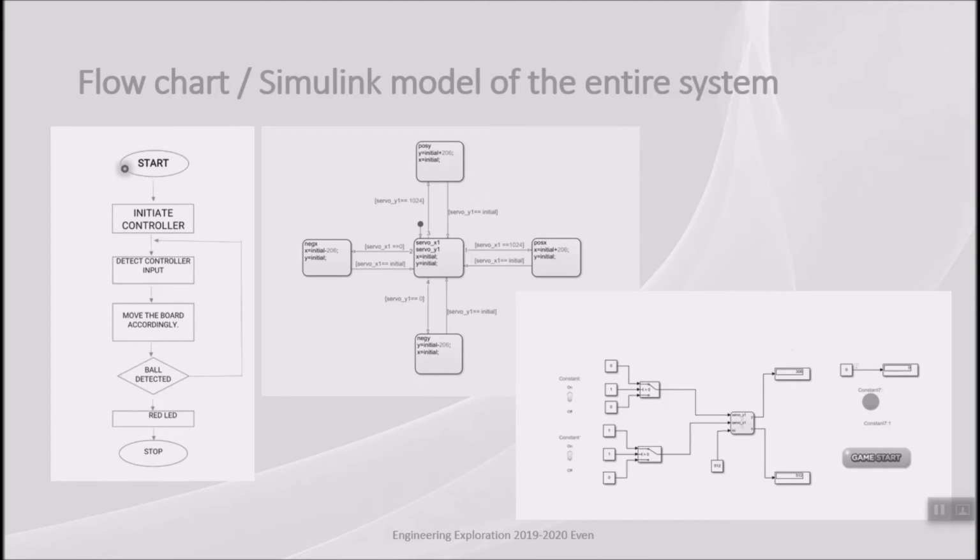First, for the start process, the controller is initiated. Then the controller input is detected, which in turn moves the board accordingly. If the ball is detected, then the red LED light glows and the process comes to an end or the game is stopped. If the ball is not detected, then the loop is repeated and the same processes are continued.